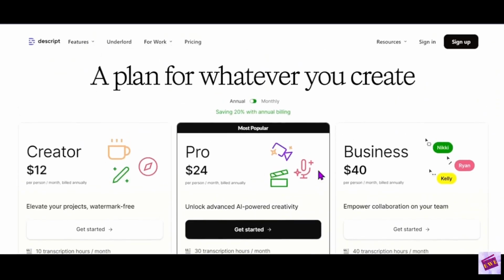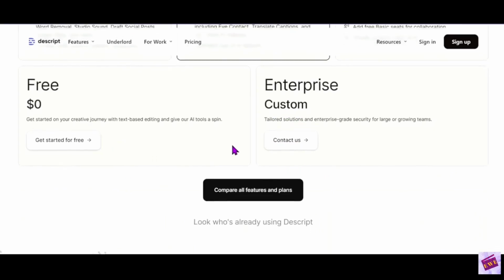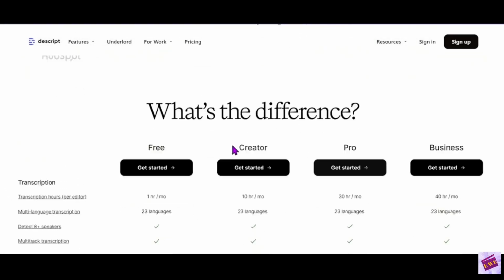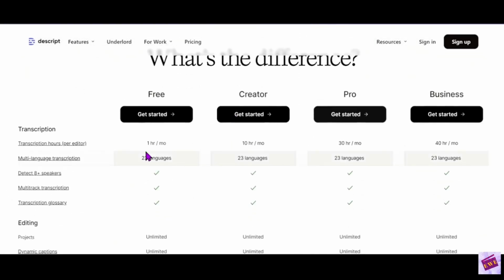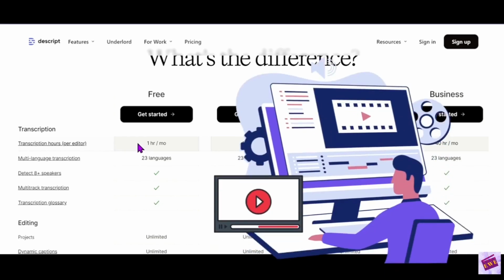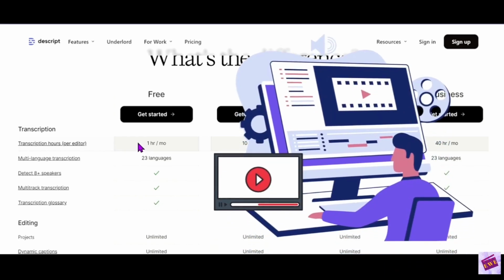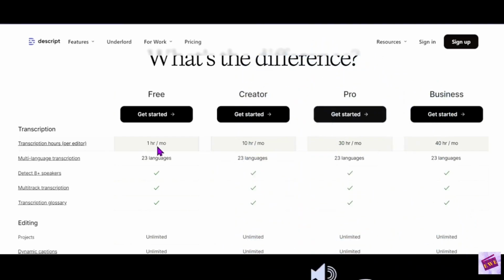So we're going to talk about the differences with each of these plans. All right, so let's just go ahead and look at these plans. For the free plan, you can use Descript for 1 hour a month. That's great if you're not going to make a whole lot of videos. Maybe you're working on creating a course and maybe your course is not very long. You can use the free plan to get that done.